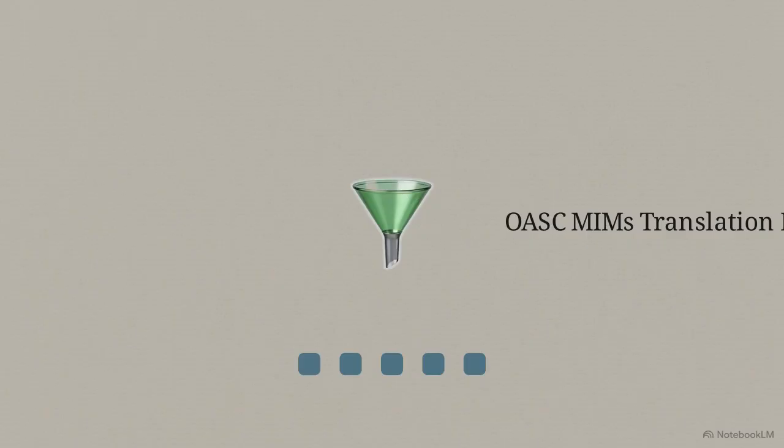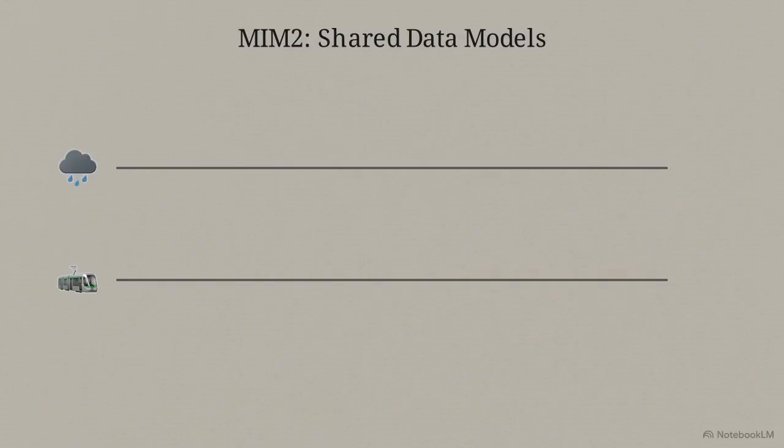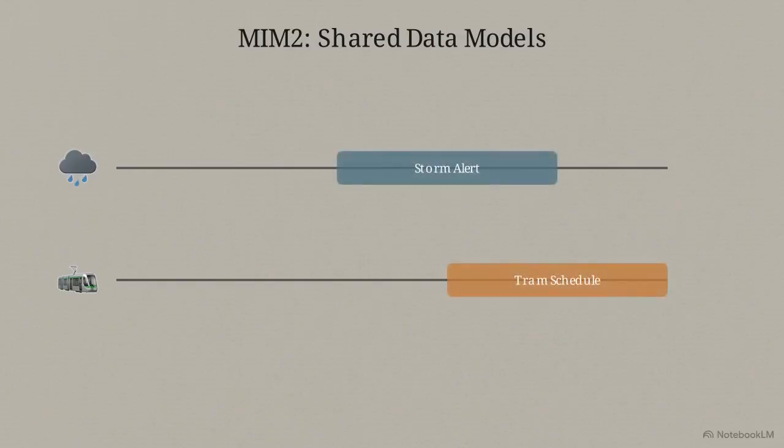The first crucial component is MIM1, which manages context information using the NGSI-LD standard. MIM1 allows the service to anchor a user's real-time GPS coordinates and build continuous dynamic links to the immediate urban conditions around them. The second component is MIM2, the Shared Data Models Protocol. This resolves semantic conflicts between siloed municipal departments.